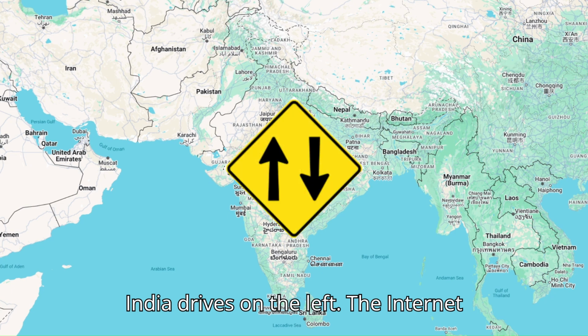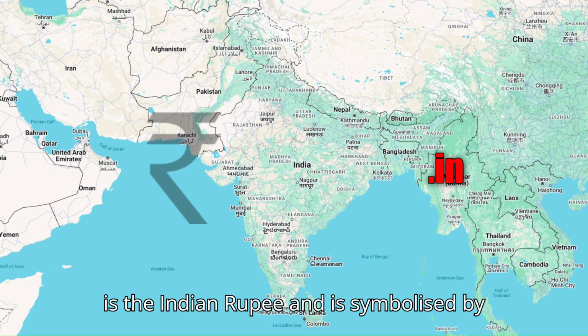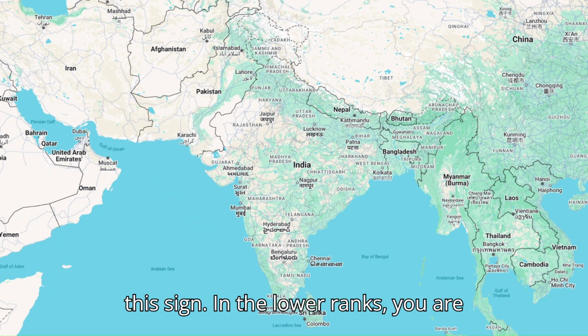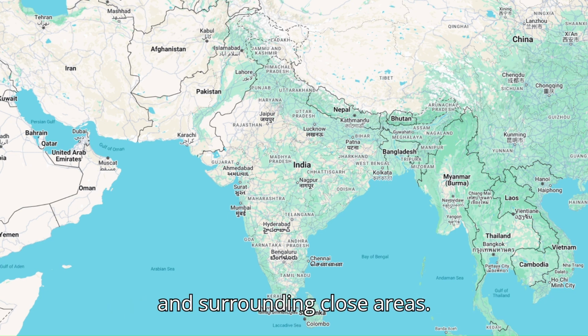India drives on the left. The internet domain is .in. The currency is the Indian rupee and is symbolized by this sign. In the lower ranks you are most likely to get New Delhi or Mumbai and surrounding close areas.